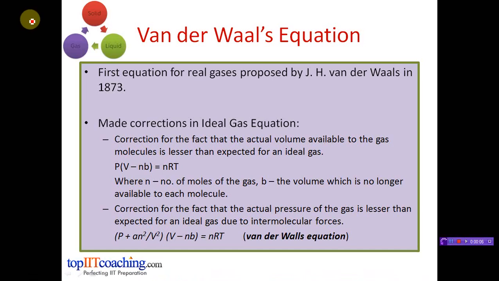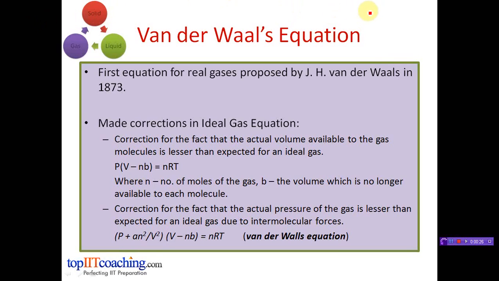One of the first equations meant to fit real gases was invented by J. H. van der Waals in 1873, which bears his name. To see the effect of molecular size, imagine a large-scale model of a gas in which tennis balls can bounce around at random in a box.